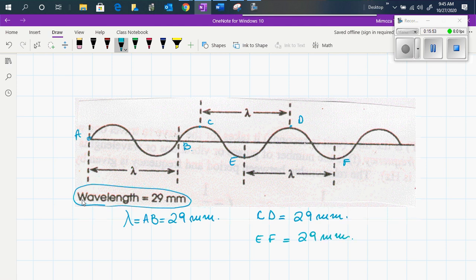So it doesn't matter where it is. You can take any other points, point G and point H, and GH is as well 29 millimeters.